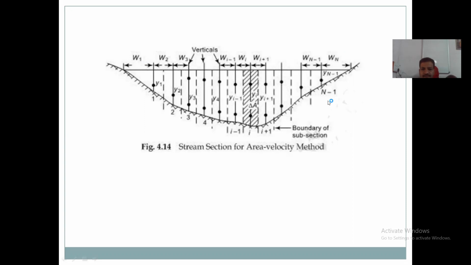This is the cross section of the river, which is divided into various verticals. The widths of these verticals are shown here, W1, W2, W3, and corresponding to that the depths of flow are given.